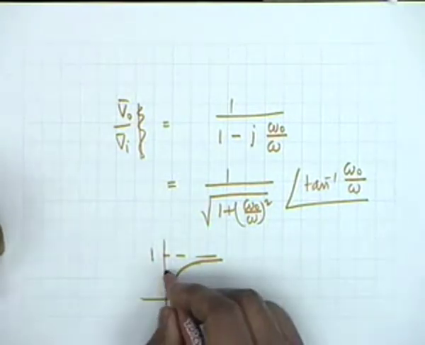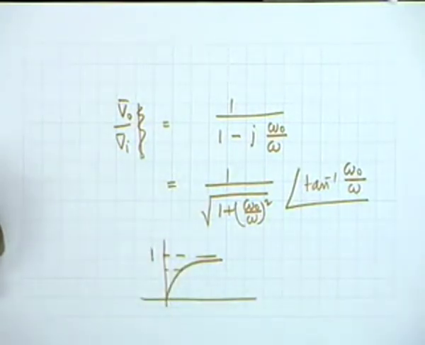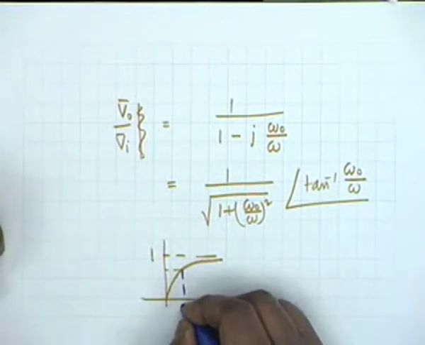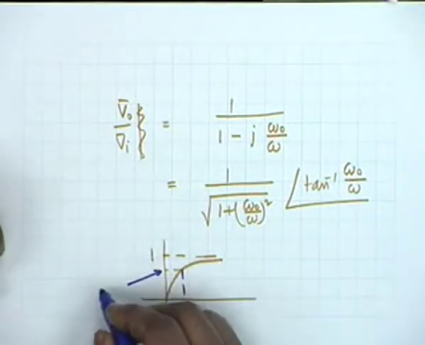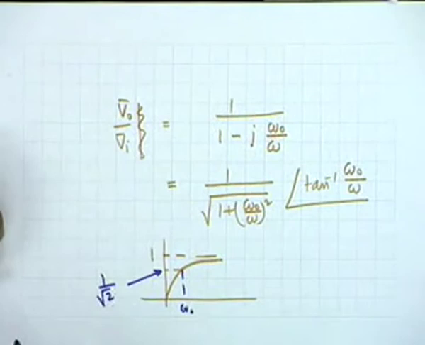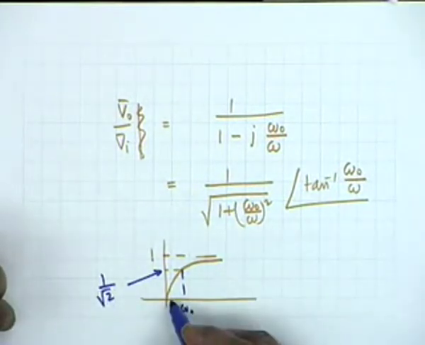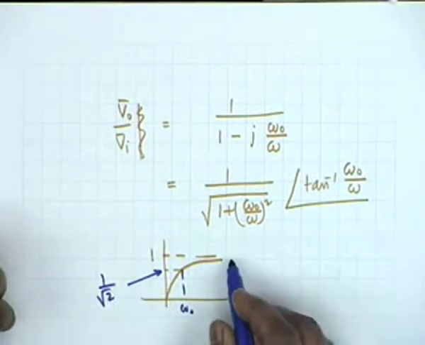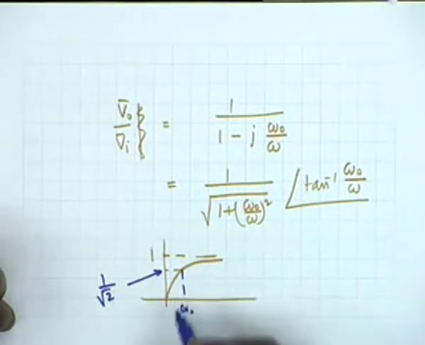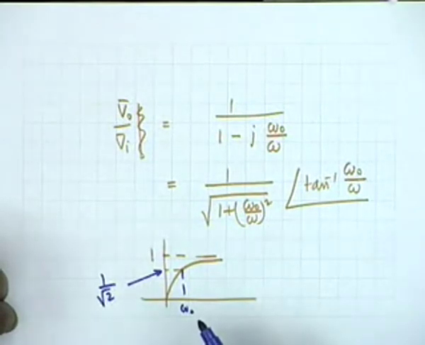When omega is infinity, the value is 1, and therefore this also behaves as a high pass filter. Now if I take the frequency omega 0, at omega 0 the value of the magnitude is 1 by root 2, and therefore the power in the resistor becomes half of the power at which frequency? Infinity, not omega equal to 0. Omega equal to 0, the power is 0. So the power at omega equal to omega 0 becomes half of the power at infinite frequency.